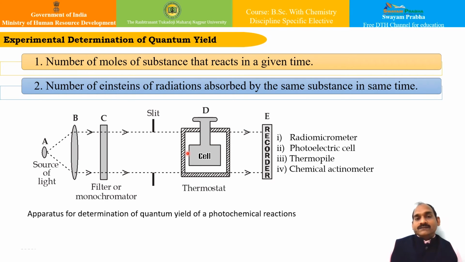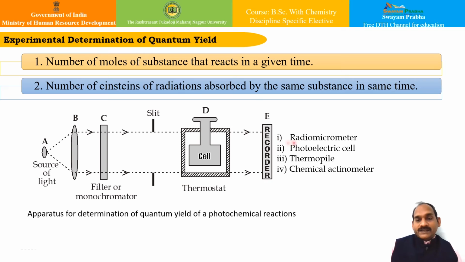Apart from that, we need to provide a stirrer so that a uniform, homogeneous mixture is maintained. It varies depending on the design of the particular apparatus, and the cell size also varies from reaction to reaction.